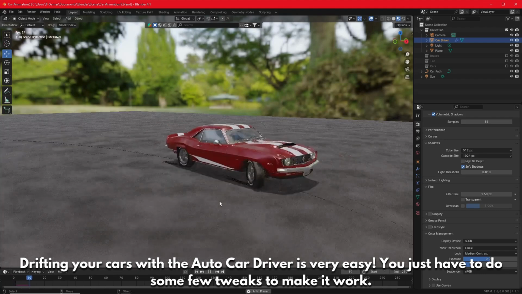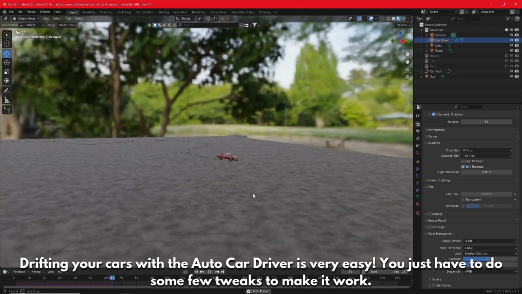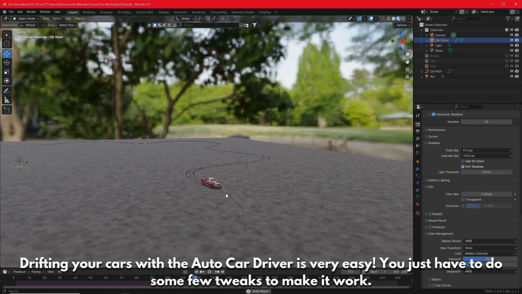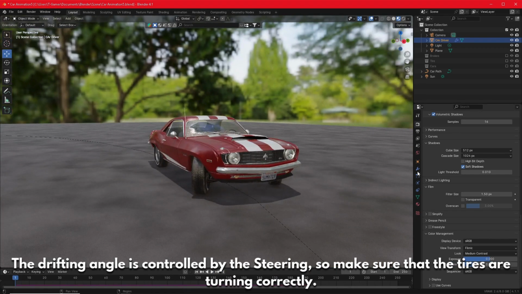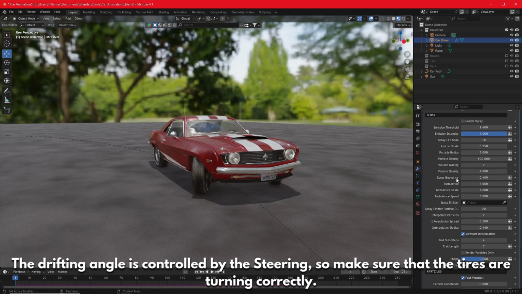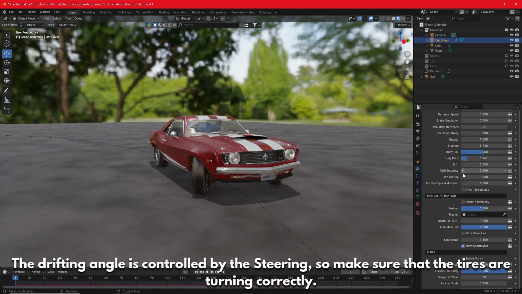Drifting your cars with the Auto Car Driver is very easy. You just have to do a few tweaks to make it work. The drifting angle is controlled by the steering, so make sure that the tires are turning correctly.